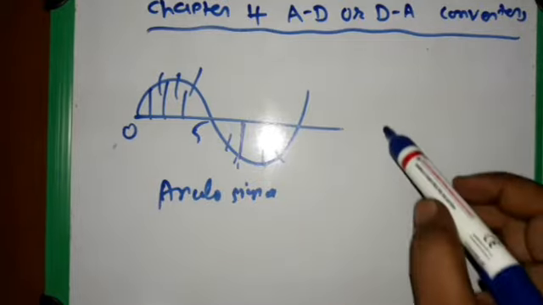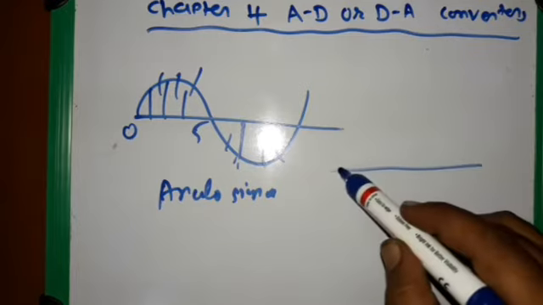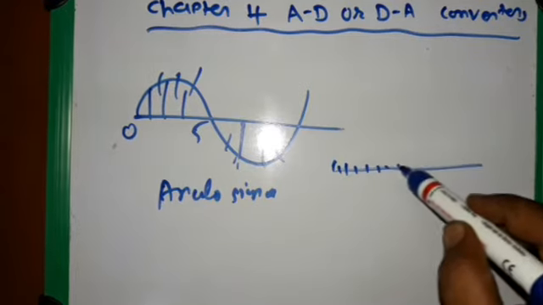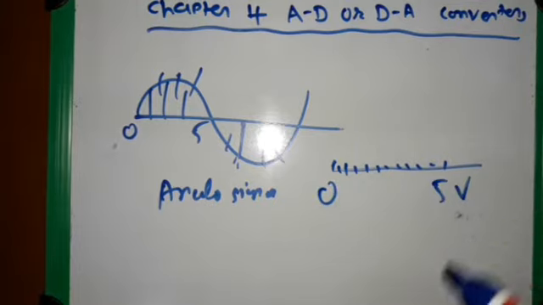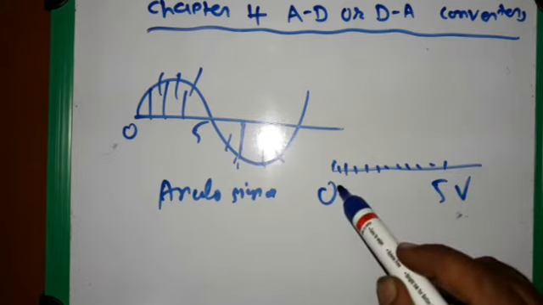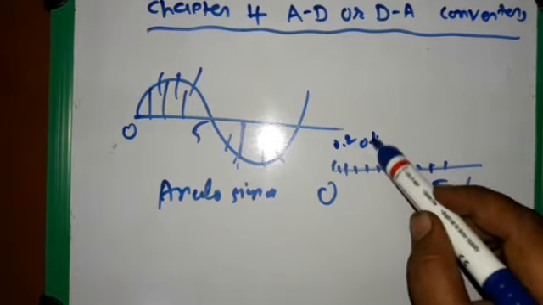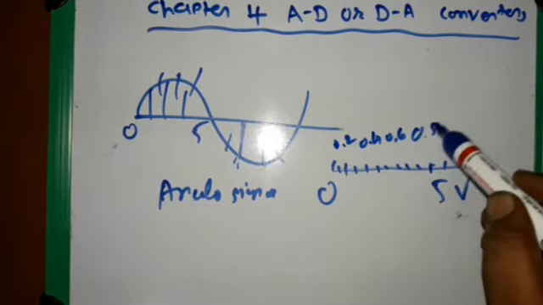So what is the meaning of resolution? The resolution is defined as the smallest change that can occur in the analog output as a result of a change in the digital input. Suppose we have here a 0 to 5 volt value, as we have seen in the figure. If we take some points, we take 0.2, 0.4, 0.6, 0.8.